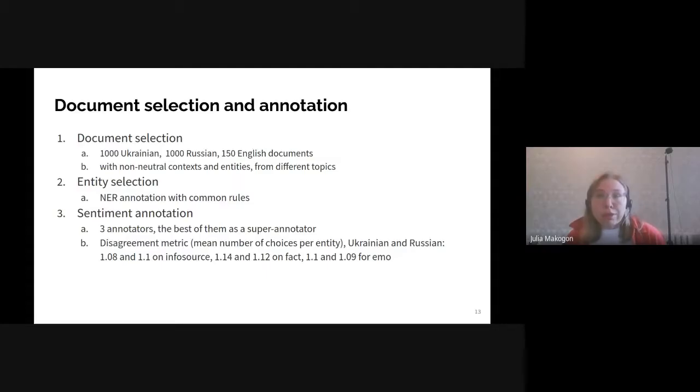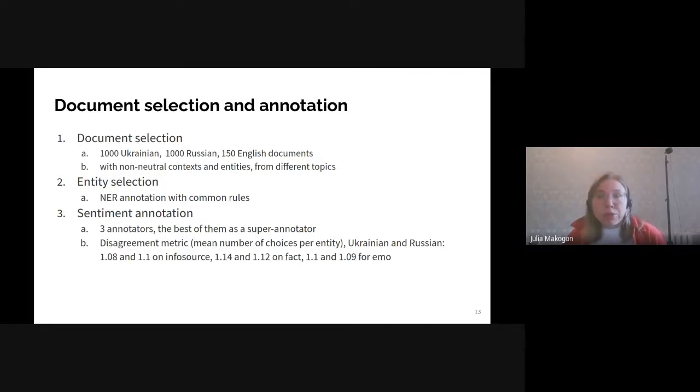Our annotation design required pre-selected entities. As a first stage, we asked annotators to annotate the texts selected for sentiment annotation by almost standard named entity recognition rules. The entities were used as sentiment annotation targets, but also to train NER models for Ukrainian and Russian. We asked 3 annotators to label the entities in the text. One of the annotators was then chosen to do super annotation and to make a final decision about conflicted entities.